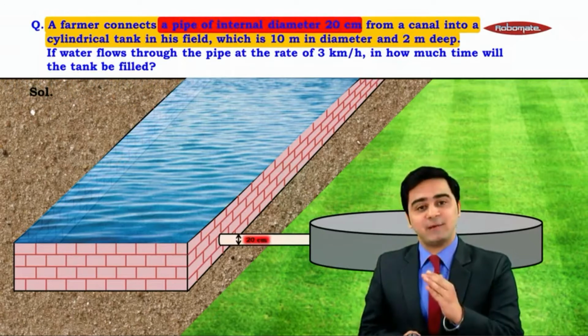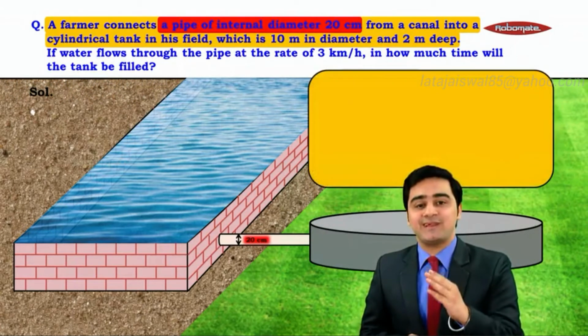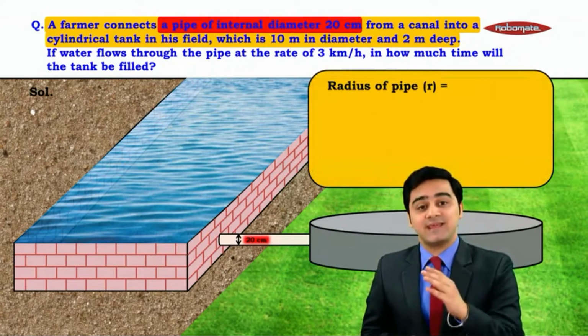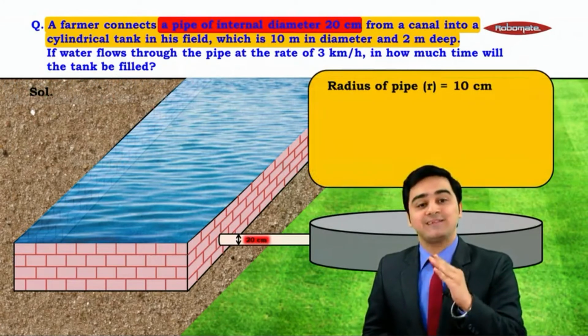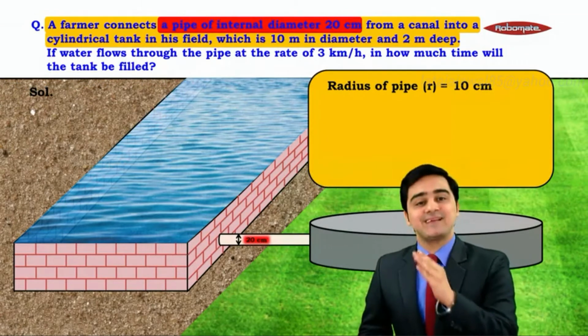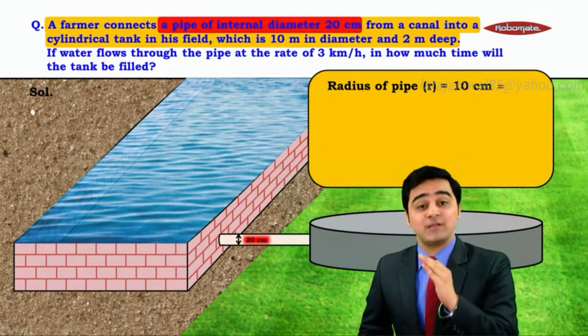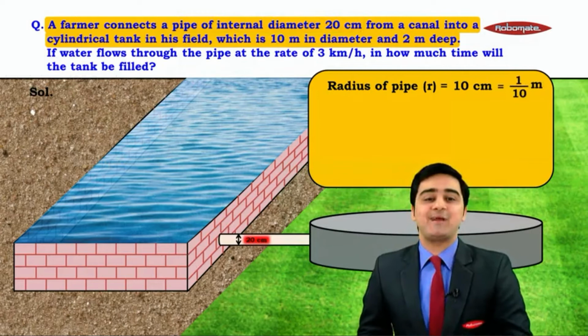Now if we have the diameter of the pipe, we can calculate its radius. We can say that radius is equal to diameter upon 2, which is equal to 20 upon 2, and it is equal to 10 centimeter. Let us convert centimeters into meter, so it is equal to 1 upon 10 meters.